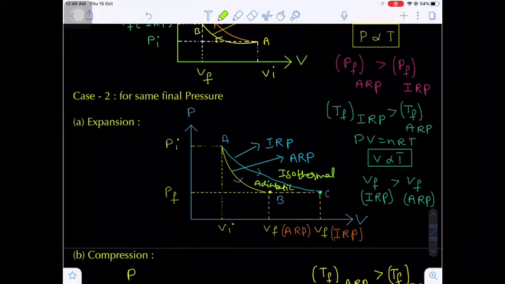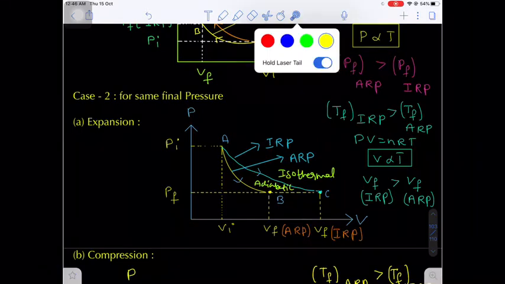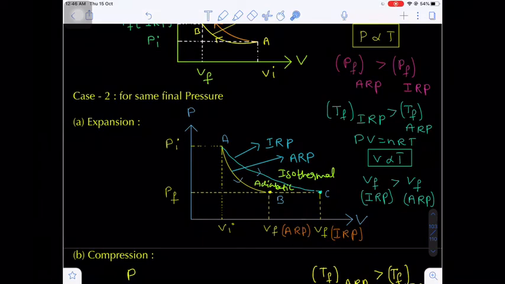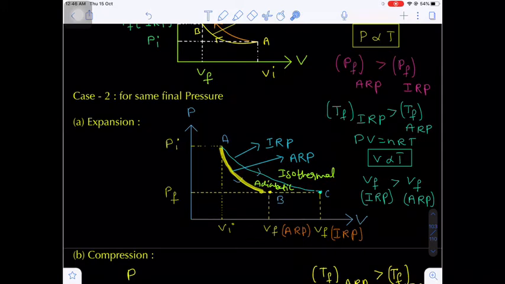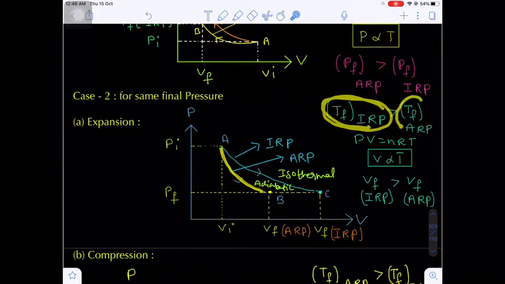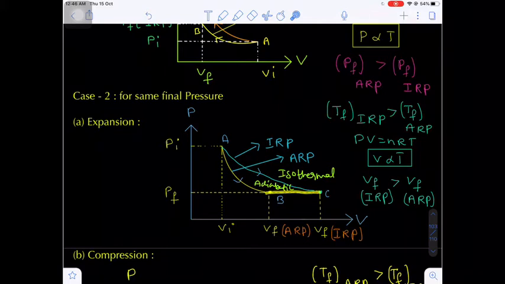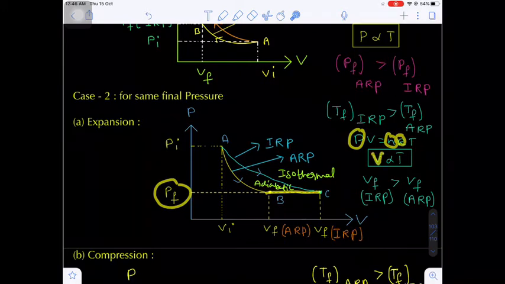and the lower curve will be adiabatic. Now you tell me, in an isothermal process the temperature remains constant throughout the process, yes, whereas in adiabatic expansion the final temperature decreases. That means the final temperature is very high in the reversible isothermal process as compared to the adiabatic process. Now the final volume in both cases is the same, so pressure is constant in both cases, n and R are constant, so volume is directly proportional to absolute temperature.